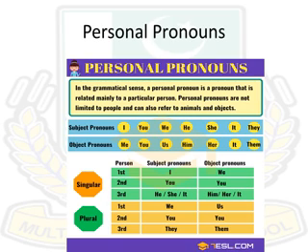When we talk about plurals, then first person plural we and in object pronoun it is us. And in second person plural that is you and in object pronoun it is you. Third person plural they and in object pronouns it is them.